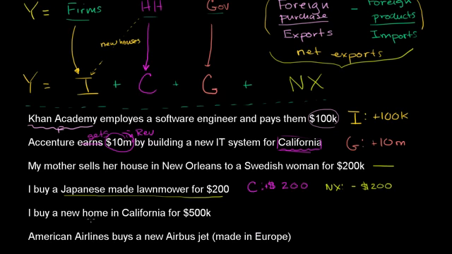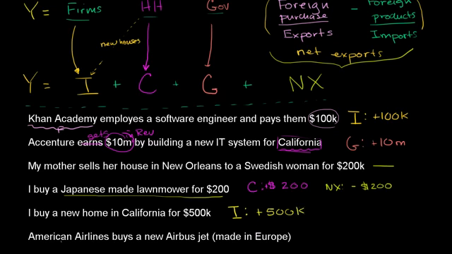Now, I buy a new home in California for $500,000. Now, household spending for the most part is considered C, except when you are buying a new home. So even though I am not a firm, because I am buying a new house, this will go into investment. So investment will go up by $500,000.